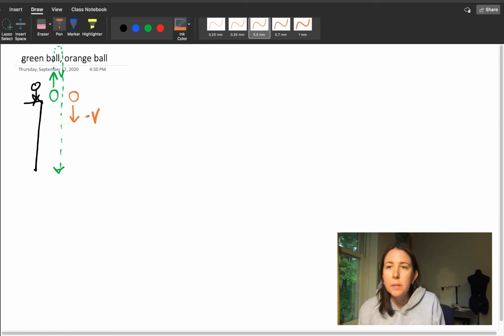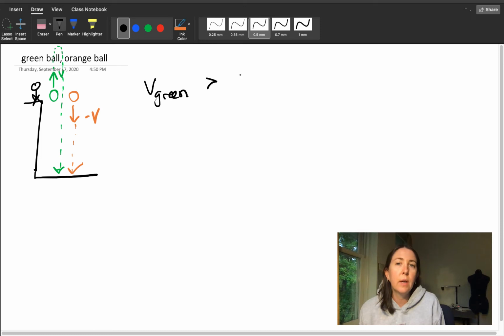Obviously, it'll be in the opposite direction. And then it will also hit the ground. Compare their velocities the instant before they hit the ground. Will the green ball have a greater velocity, v green? At the ground, will it be greater than, less than, or equal to the velocity of the orange ball?